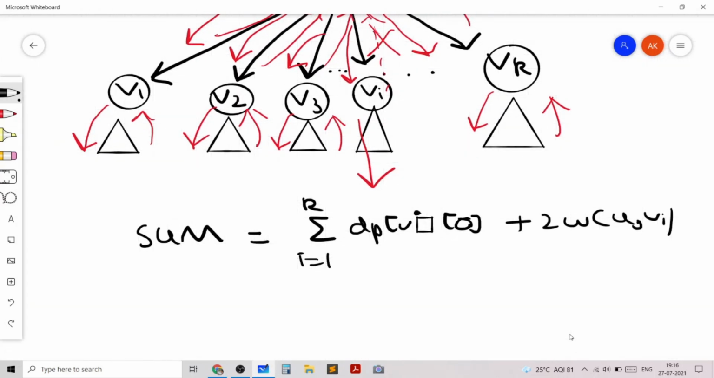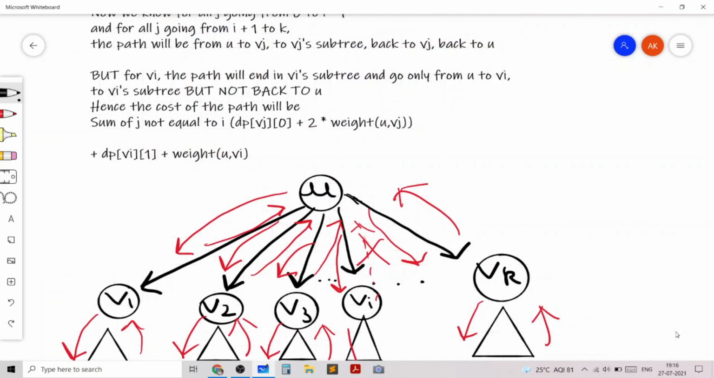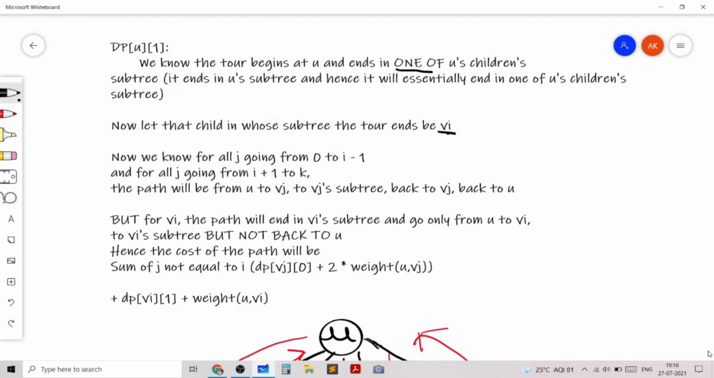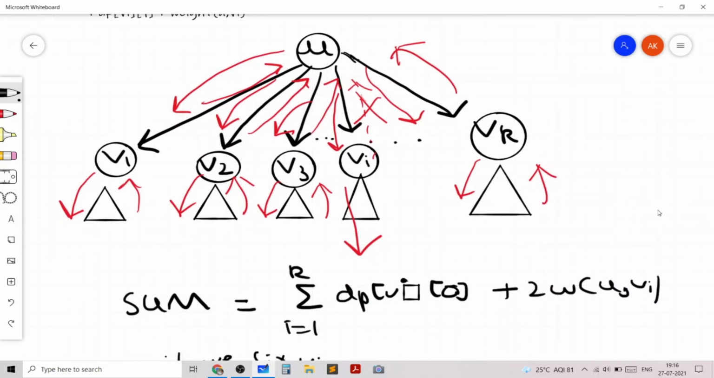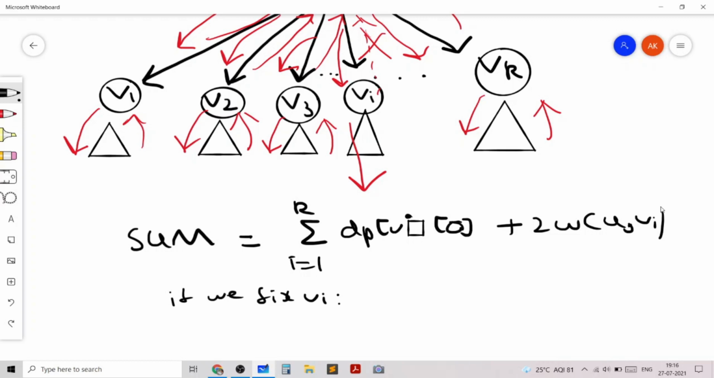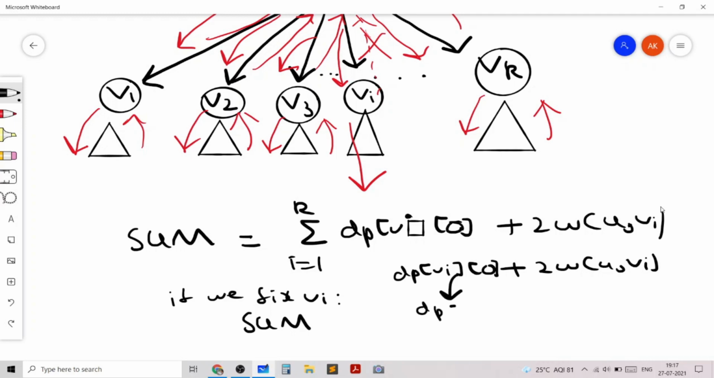Then if we fix vi, and you know what vi is? vi is the child inside whose subtree the tour is ending. If we fix the particular i, then the cost will change. What will change is that instead of dp vi 0 plus 2 times the weight from u to vi, we are replacing it by dp vi 1 plus the weight from u to vi.